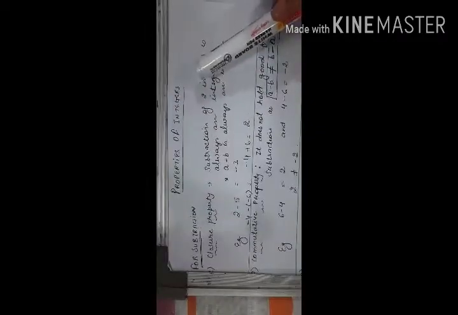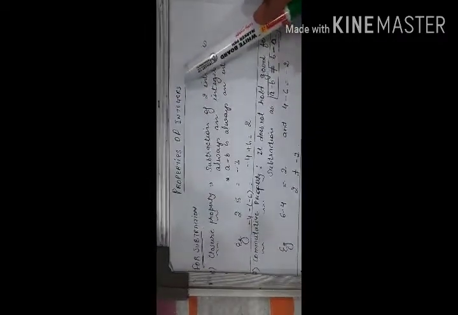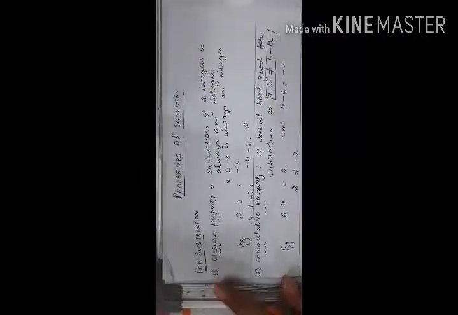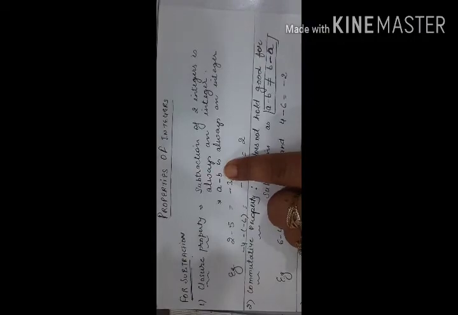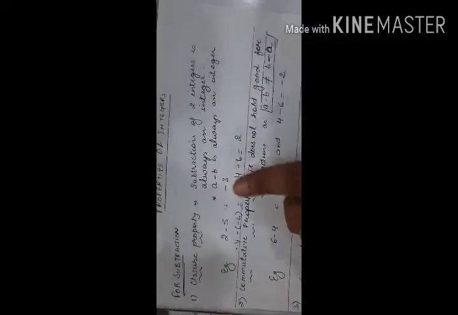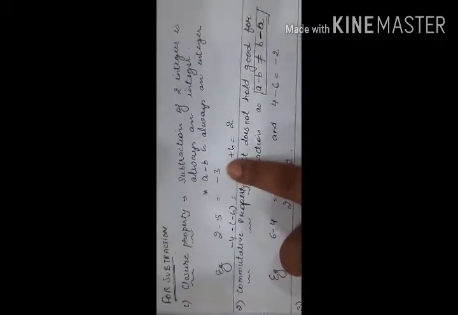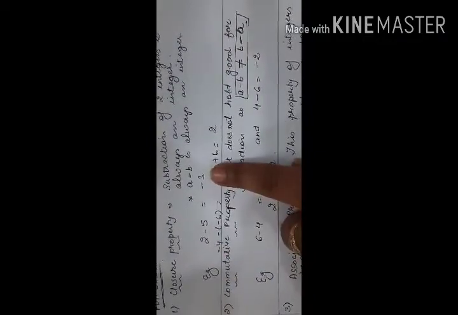We are going to start with the properties of integers in case of subtraction. Same closure property, which says if I subtract two integers, the answer will always be an integer. Say for example 2 minus 5 is minus 3. So this is also an integer.